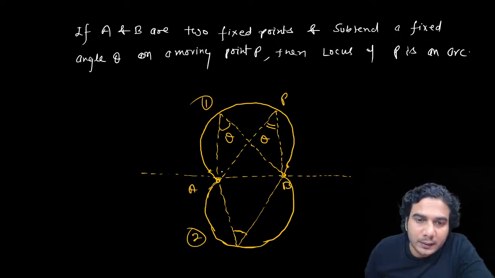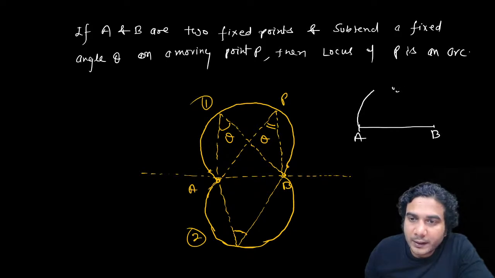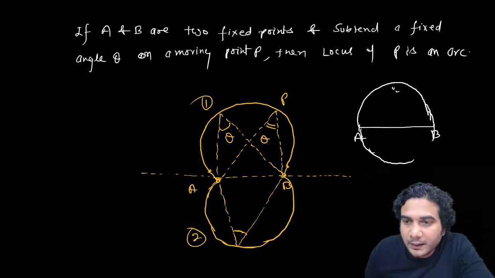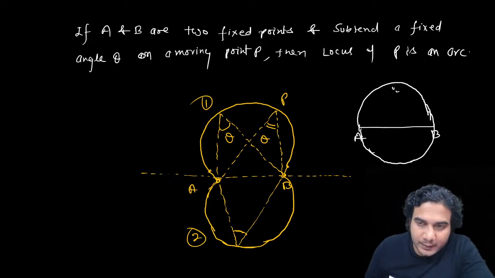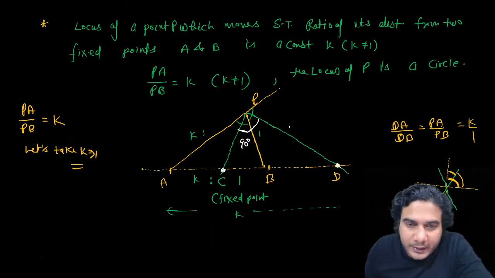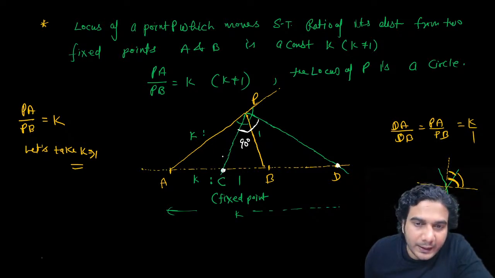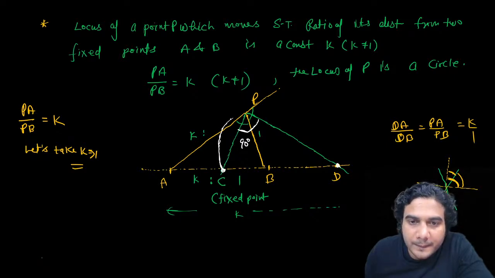And if A and B subtend 90 degrees at point P, then this is going to be a semicircle. In fact, this semicircle will go downwards also, so it will make a complete circle. So because C and D subtend a right angle at P, the locus of P is going to move on this circle.